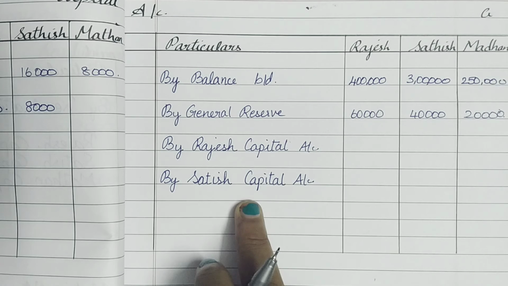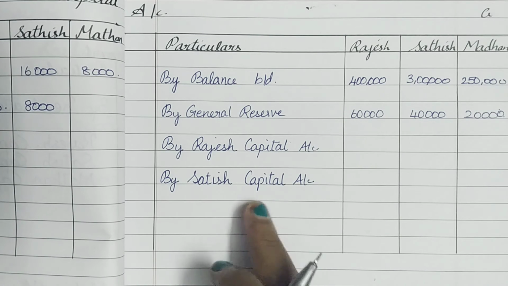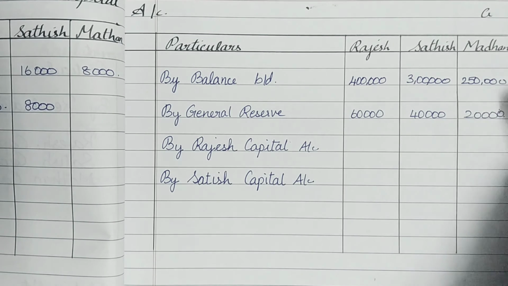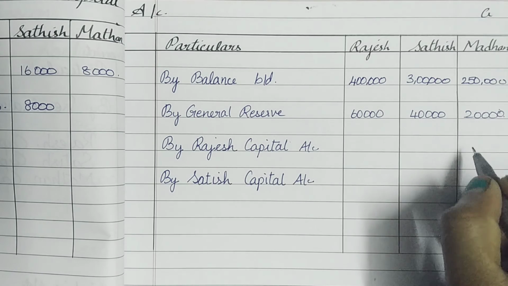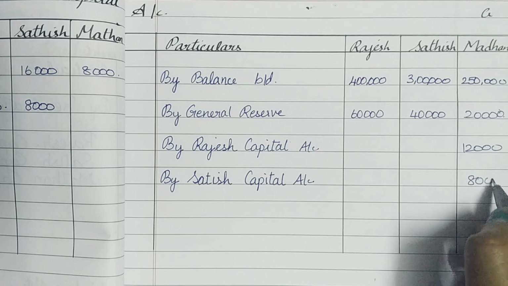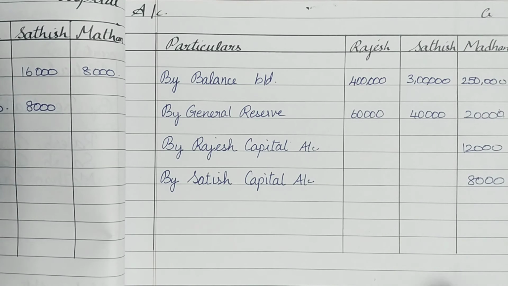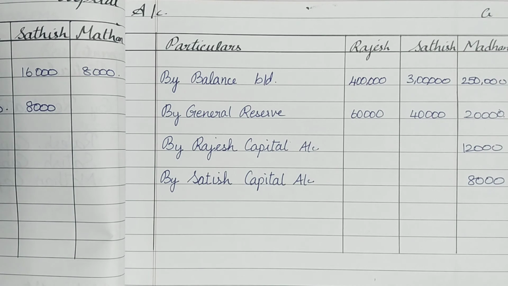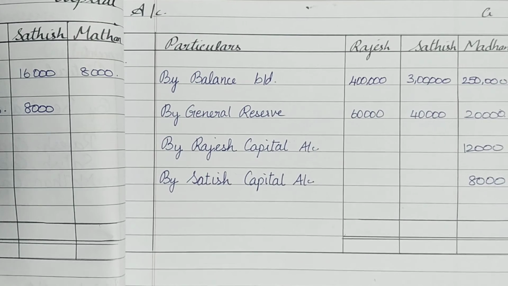Now I must record their values in Madan's column: 12,000 for Rajesh and 8,000 for Satish. Therefore, the debit and credit concepts in that journal entry have been recorded for goodwill. So the goodwill has been taken over by the old partners.